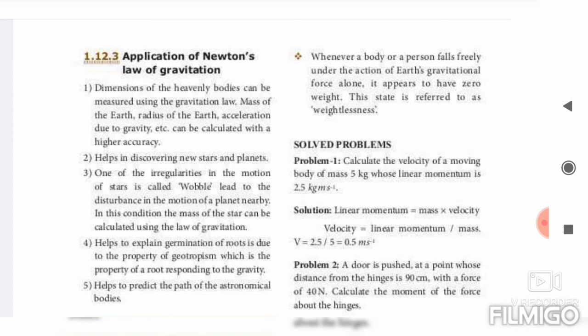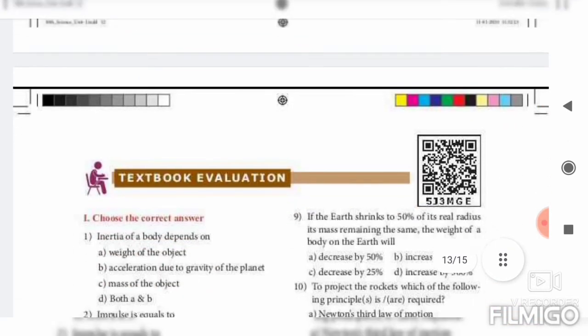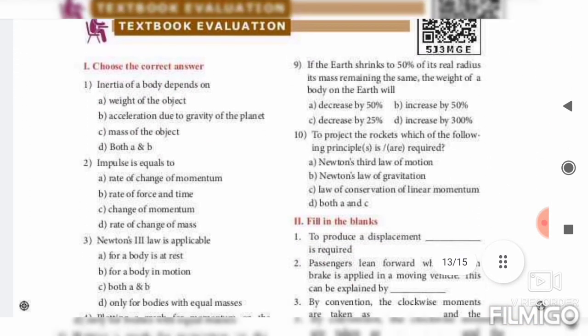Helps to explain germination of roots is due to the property of geotropism, which is the property of root responding to the gravity. Helps to predict the path of an astronomical body. So these are the questions you have to learn. Okay student, then choose the correct answer also there. Just once I am revising the choose the correct answer also.